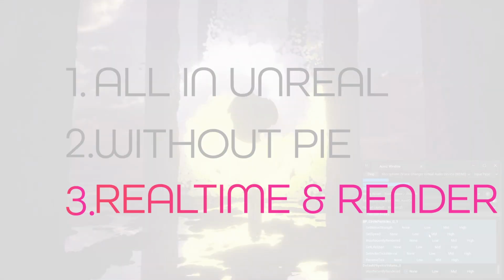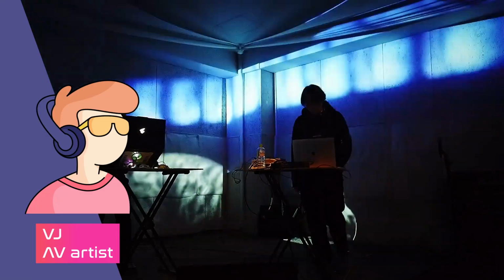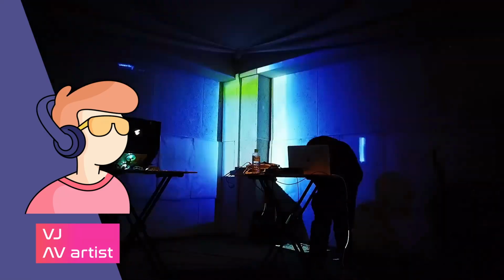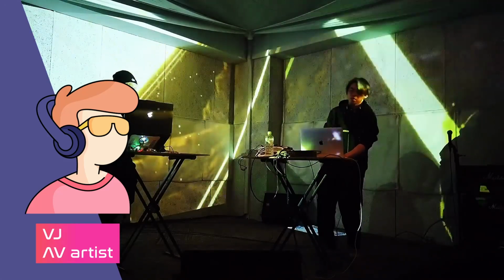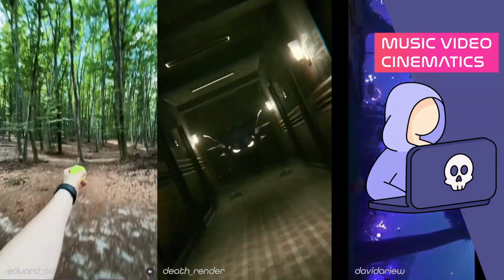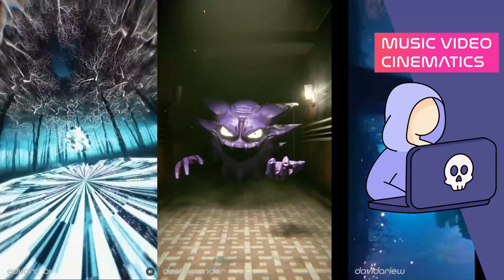Three, real-time and rendering. I think this is really big. There are two types of people who require audio visual. One is a VJ or audio visual live artist, like playing at a music event or any other audio visual event. Another is for music video and cinematic. So both are essential, right?